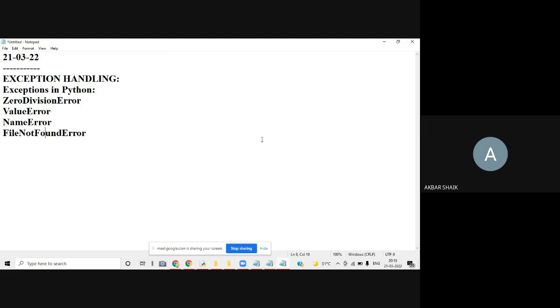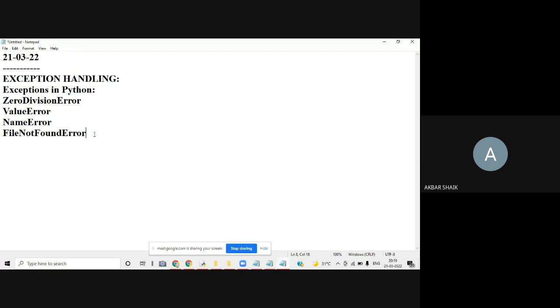Exception handling means very simple. In layman terms, you did some mistake. As a human being, it is common for everyone to do some mistakes. Then immediately we'll try to cover that mistake, or we will try to handle that mistake.